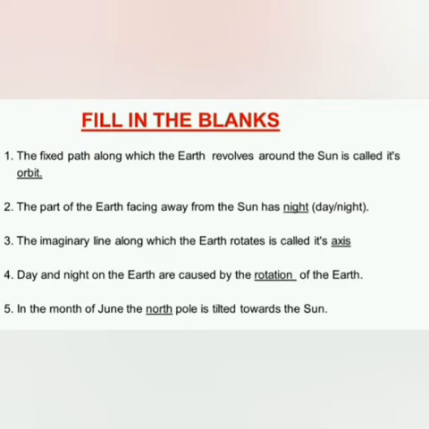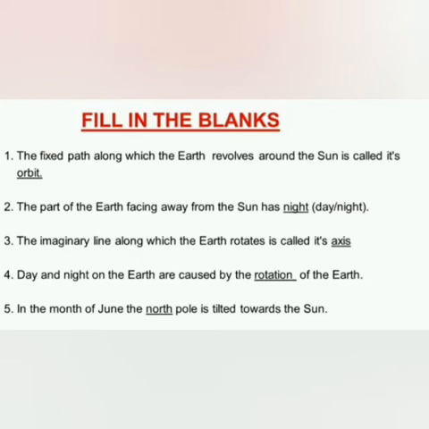Fifth one. In the month of June, the dash pole is tilted toward the sun. And the answer is North Pole. That's why we have summer in the northern hemisphere in June.